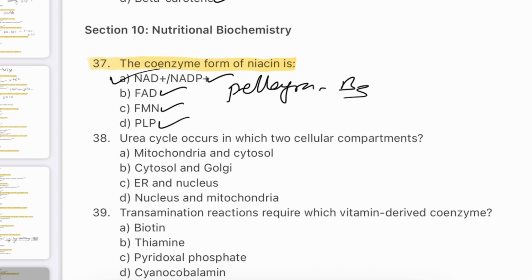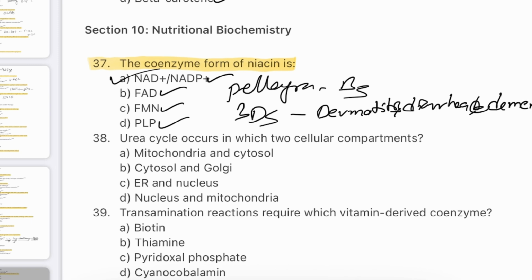And if they ask what the 3 Ds due to deficiency of niacin are, then it is dermatitis, diarrhea, and dementia. Question number 38.